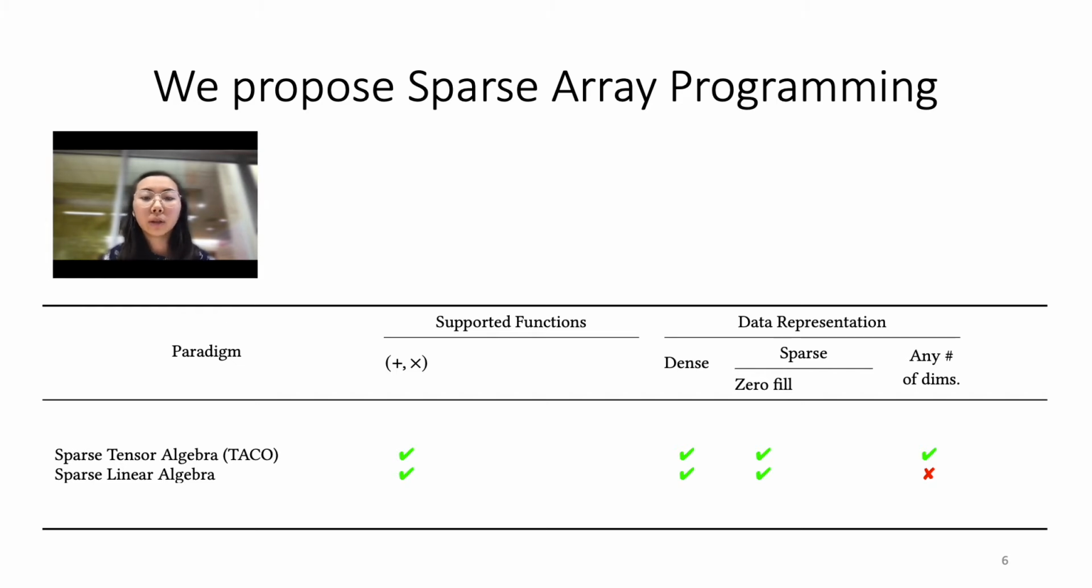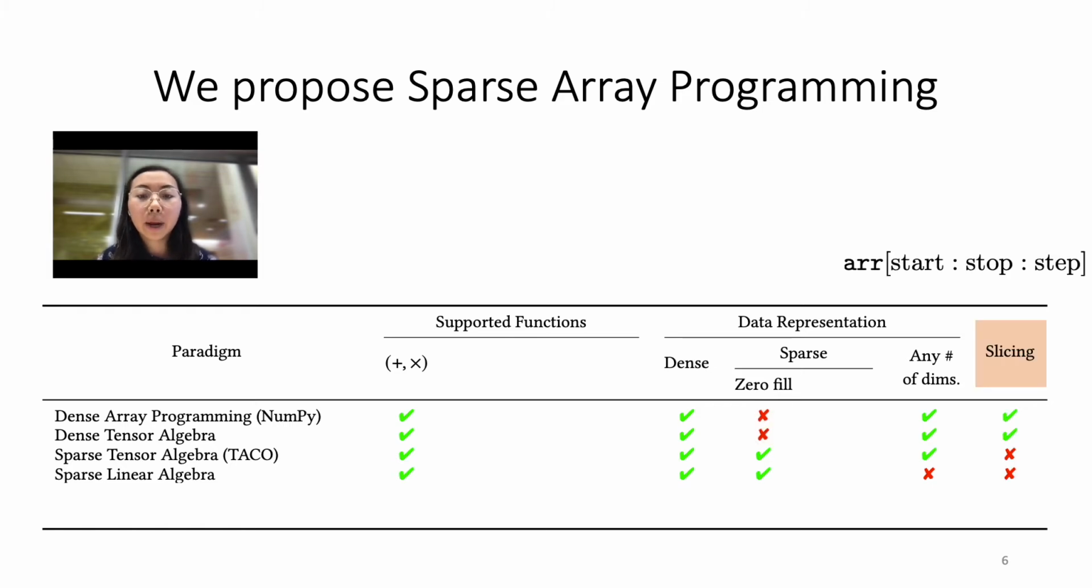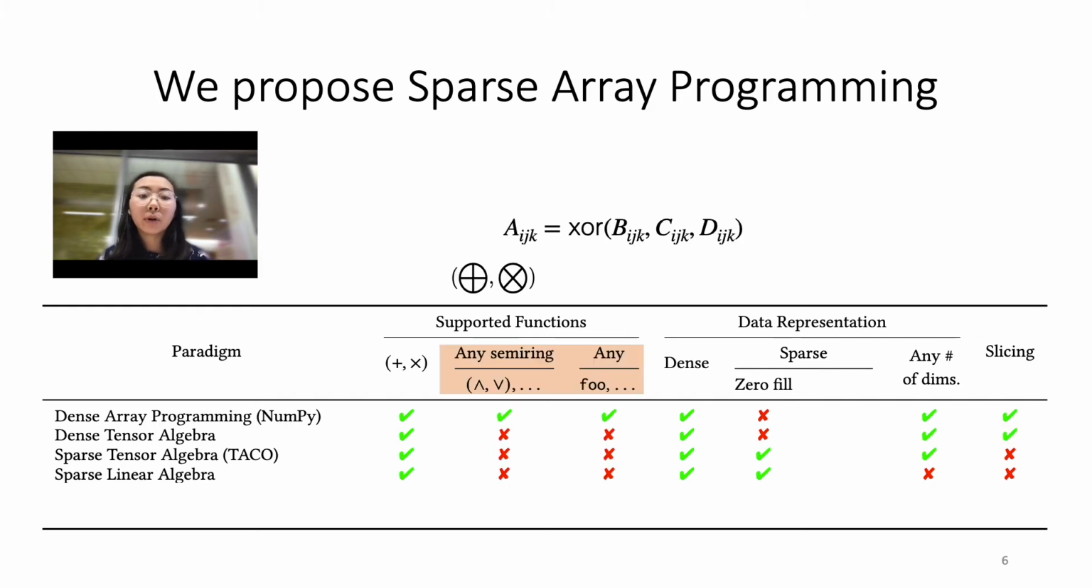Starting with the sparse tensor algebra programming paradigm previously shown, we now add dense tensor algebra and dense array programming paradigms into our table, with both of these programming paradigms not supporting a sparse data representation. However, both of these programming paradigms support array slicing, where, for example, in NumPy, you can window into an array with a start, stop, and step. Additionally, dense array programming supports any arbitrary function and any arbitrary semiring. An example of this is shown above with the XOR function.